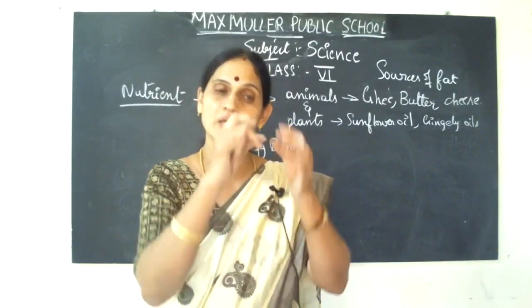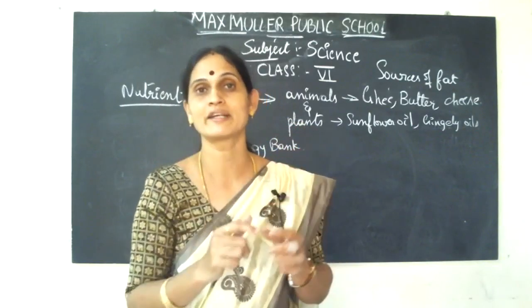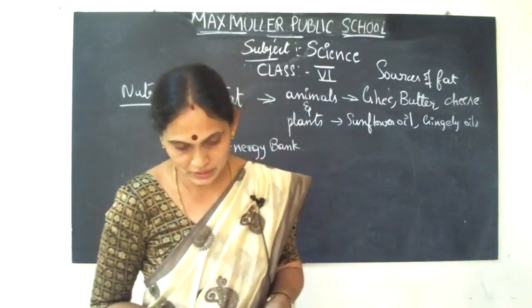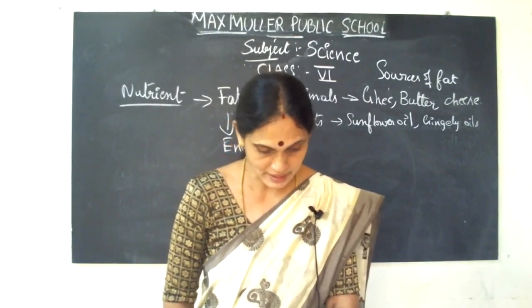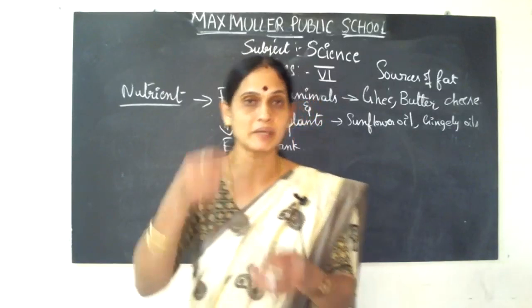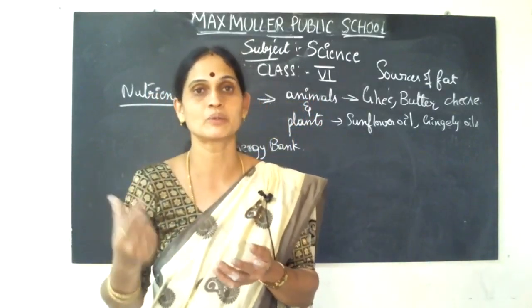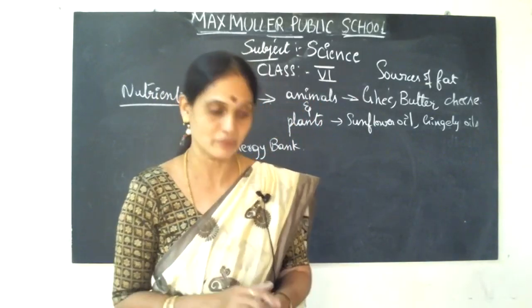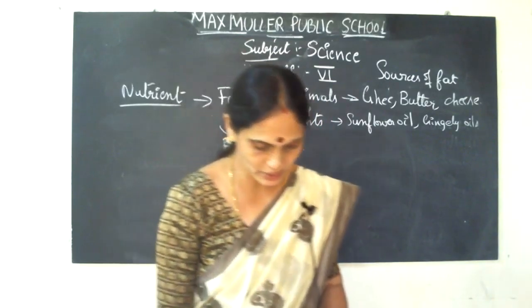You can find the transparent thing in a patch. So that is fat. One more test is given, with ethanol. When you add ethanol solution to that particular part, the fat comes out. This is the test. If possible, I'll get the materials next class and show it to you, children.